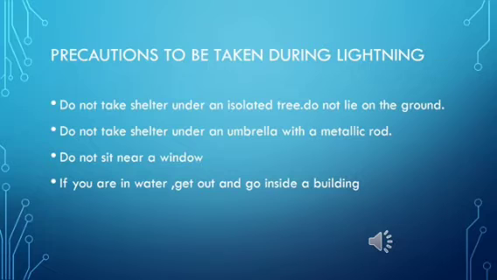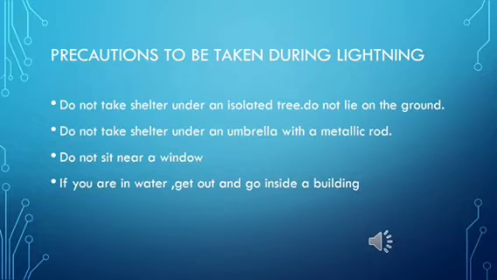So you should not take the chance of going out of your house at all. If in case you are out of the house, then do not take shelter under an isolated tree, or do not lie on the ground, because the lightning can strike the earth surface over there and it could cause damage to you.